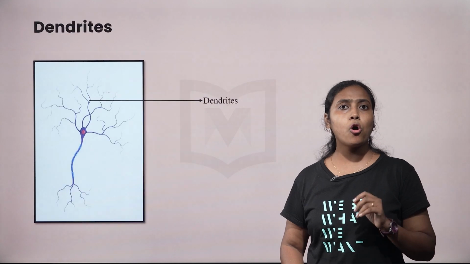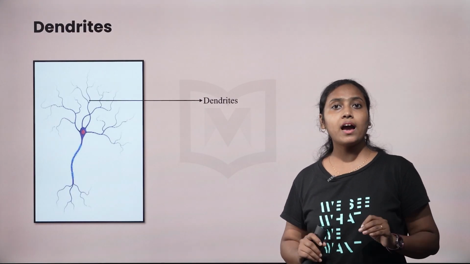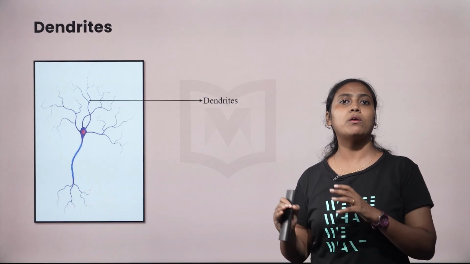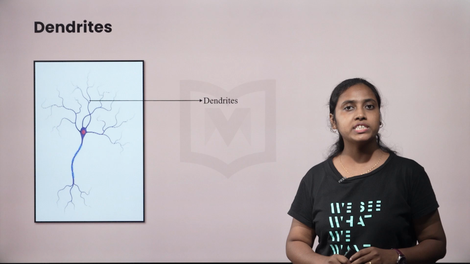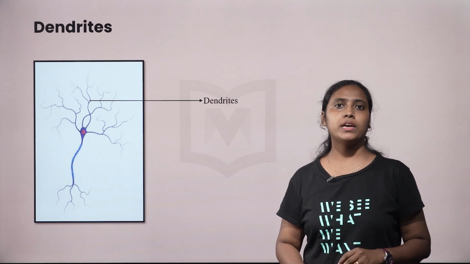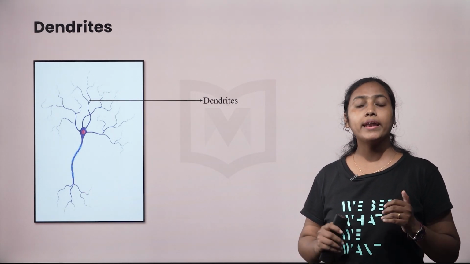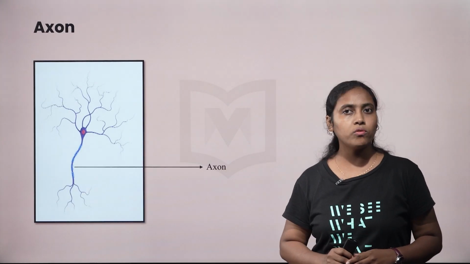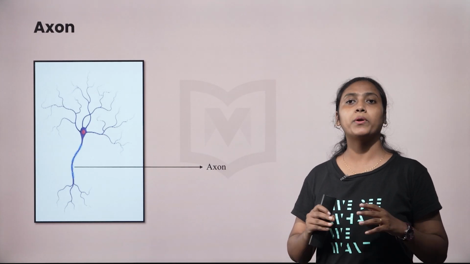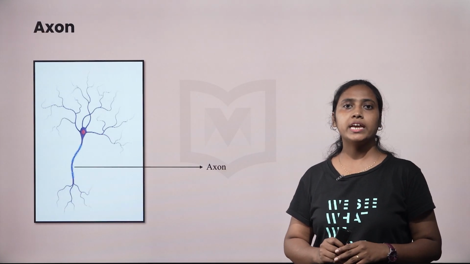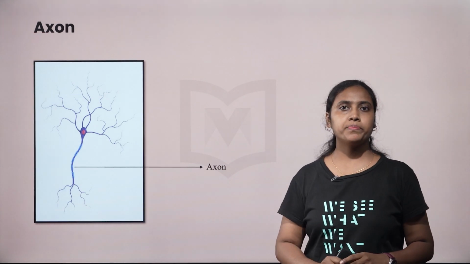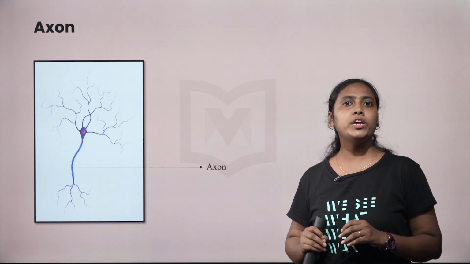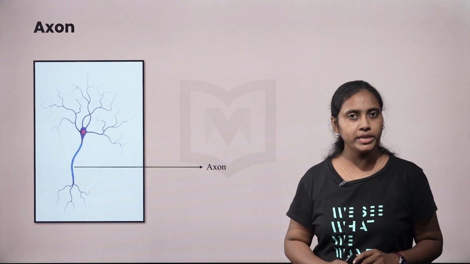You can see long branch structures. They are the dendrites. These dendrites receive signals from one neuron and transfer them to the cell body of the neuron. Next, we'll learn about another part, that is the axon. An axon is a long fiber whose distal end is branched with bulb-like structures named synaptic knobs. Schwann cells are also linked with axons, and we will discuss the same later in this video.